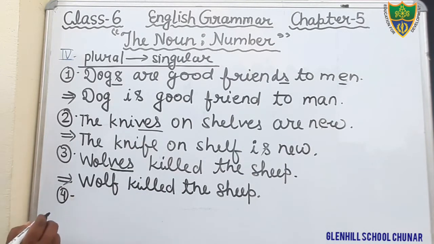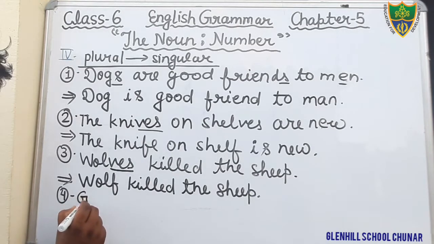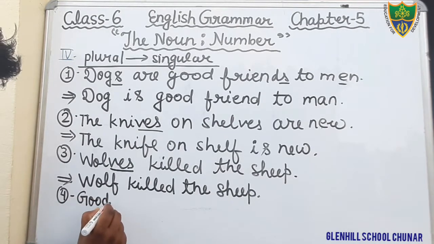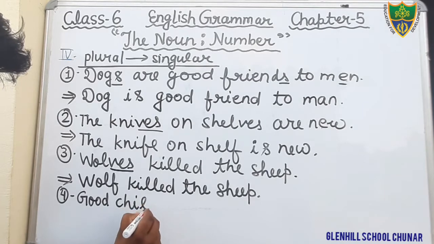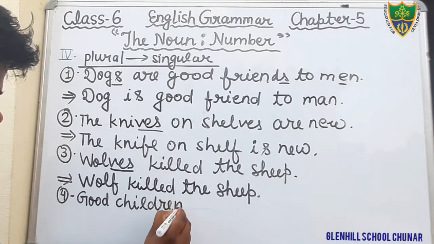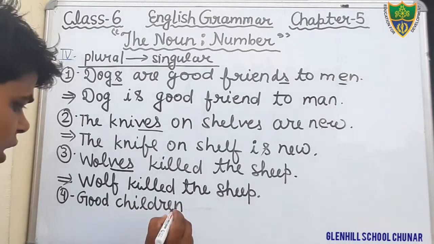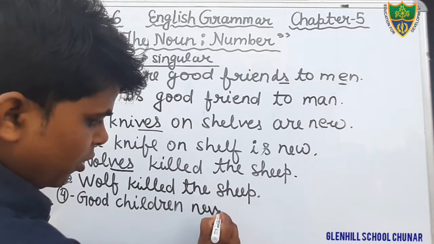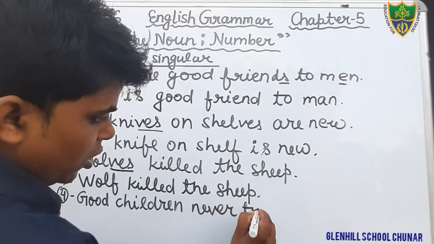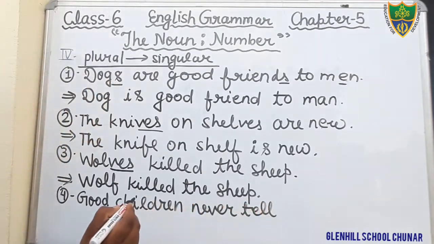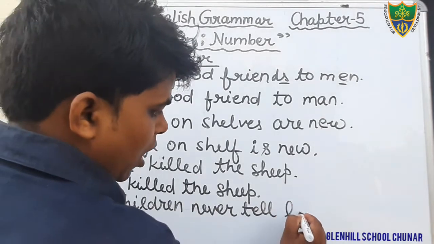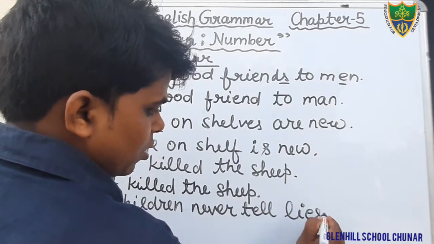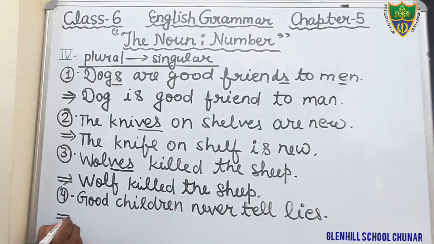What is question number 4? You can see, good children never tell lies. L-I-E-S. Okay, just see here.